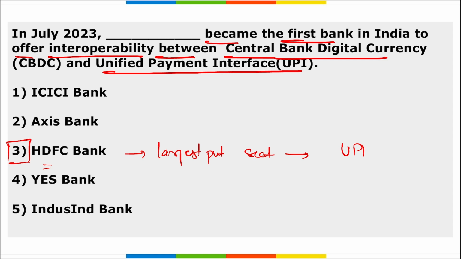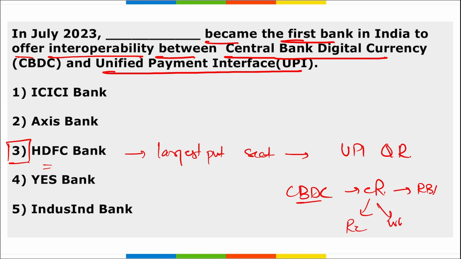They have launched UPI QR code payment interface, correct? And it is with India's sovereign digital currency, that is CBDC, the e-rupee, that was launched by RBI in retail as well as wholesale segment. With this, HDFC Bank became the first bank in the country to complete the integration process between the UPI system and digital currency. Here, remember, it will enable digital rupee payment in several cities including Mumbai, Delhi, Chandigarh, Bhubaneswar, Bangalore,